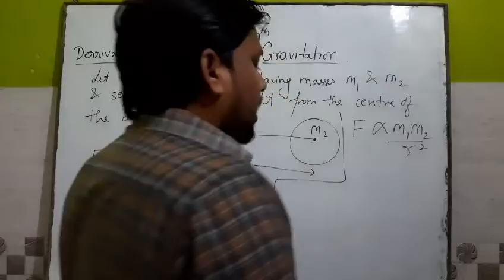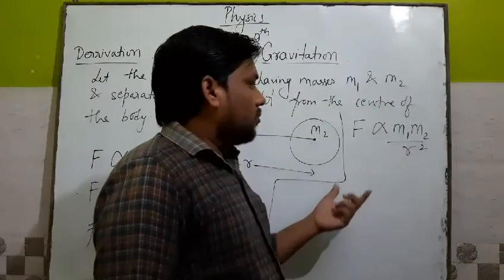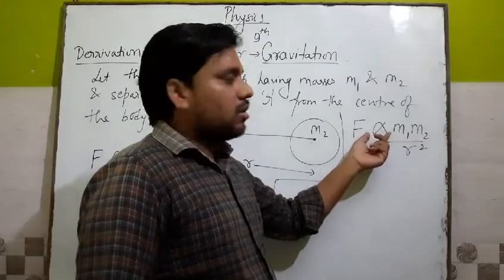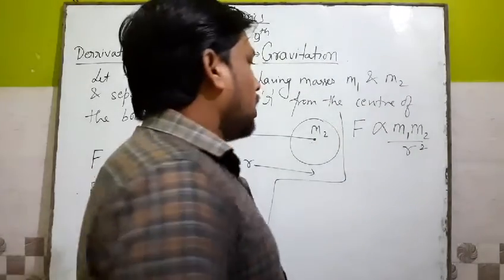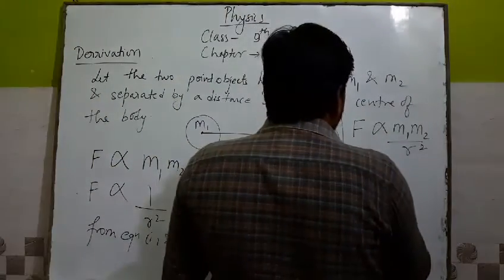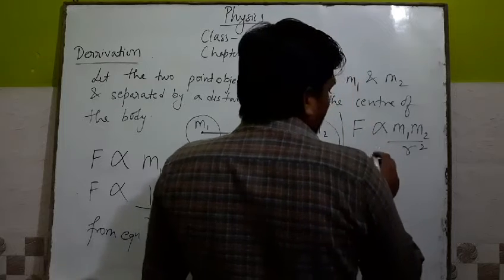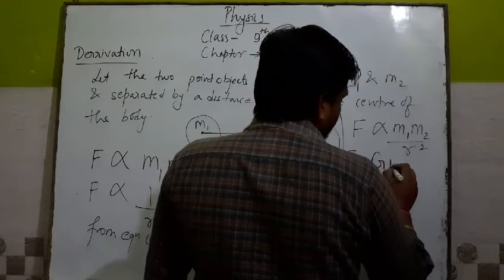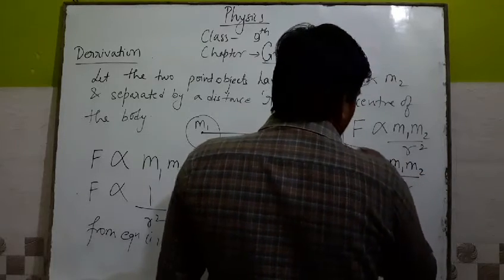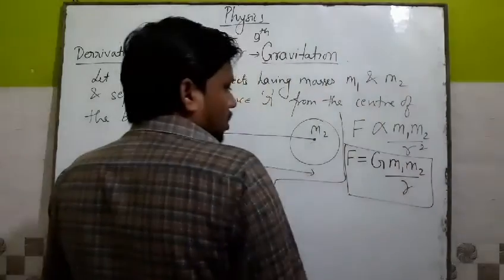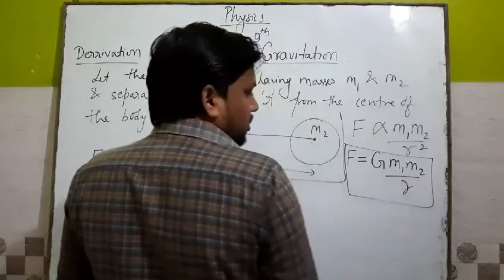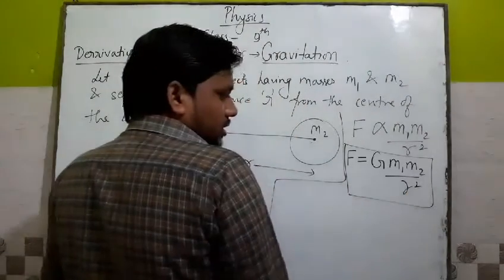When we replace the proportionality sign with an equal sign, we have to apply a constant. So F is equal to capital G m1 m2 upon r square. This is the formula for force. Here F is force, m1 and m2 are the masses of two objects, and r is the distance between the two objects. Clear?